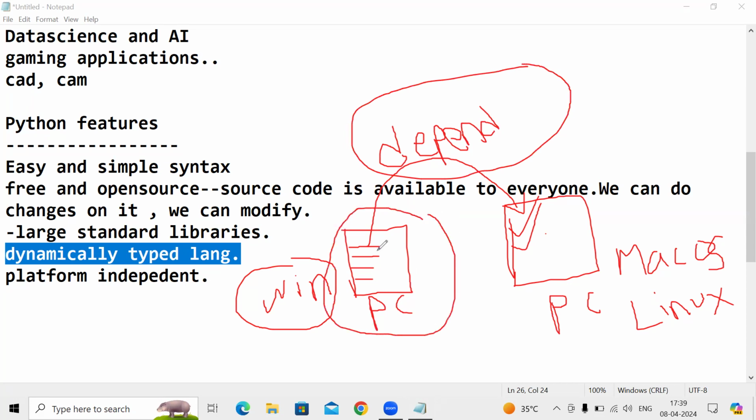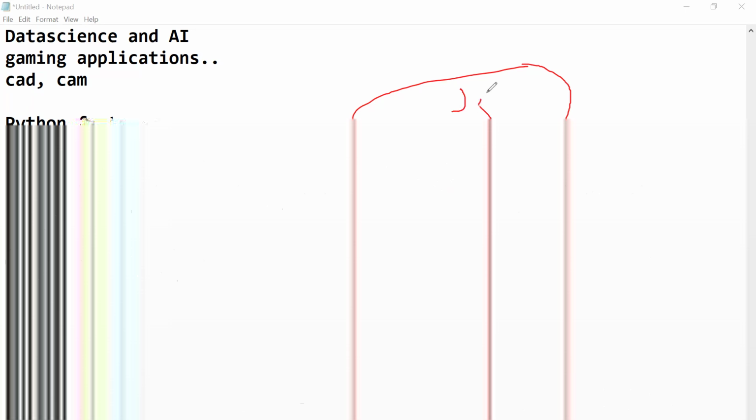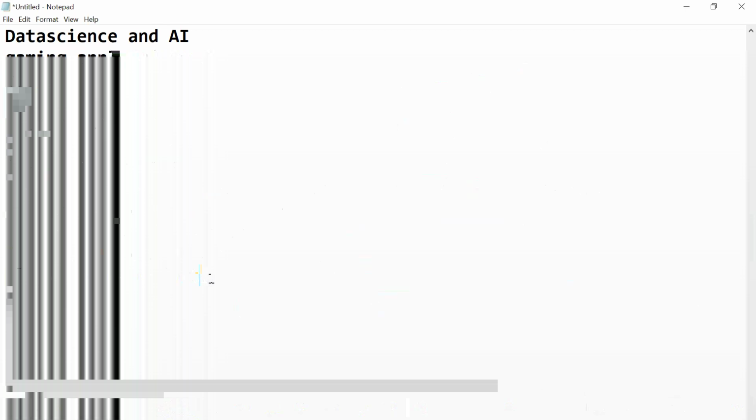Suppose if you shift this source code to another platform, another operating system, it needs some extra modules. We have to install extra things to execute the program. That's why we call Java and those languages dependent programming languages, whereas Python is a platform independent programming language. That's why we call it platform independent, guys.